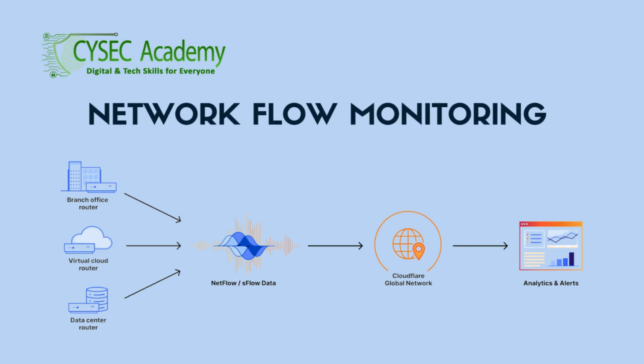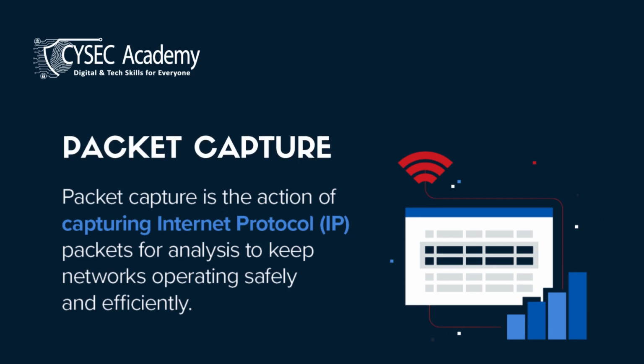3. Network flow monitoring tools such as NetFlow and IPFIX. These technologies collect metadata about network communications, who is talking to whom, for how long, how much data, without collecting the actual packet contents. This provides high-level visibility into network traffic patterns, helping detect anomalies like unauthorized connections or data exfiltration. 4. Packet capture (PCAP) tools.